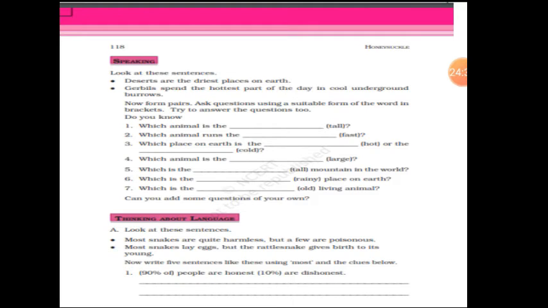You have to make it like positive degree, comparative degree and superlative degree. So here, one word is given in the bracket, and that word you have to convert into superlative degree. Like which animal is the, option is tall, okay? So tallest. Then which animal runs the fastest? Which place on earth is the hottest? This way you have to make it a superlative degree of the given option word in the bracket.